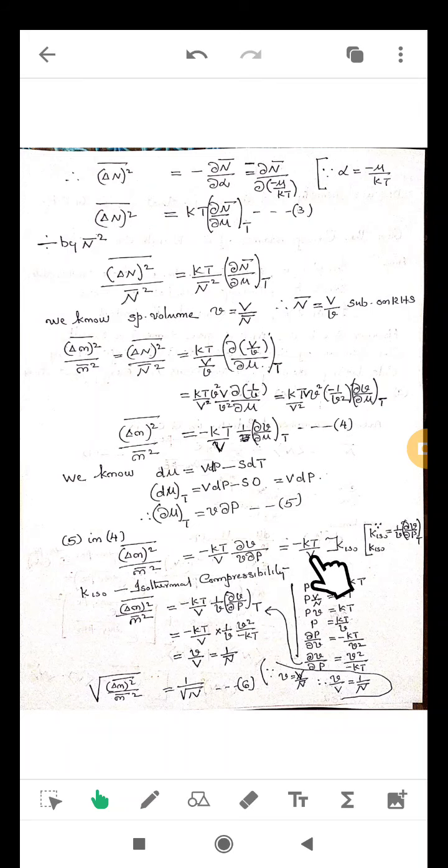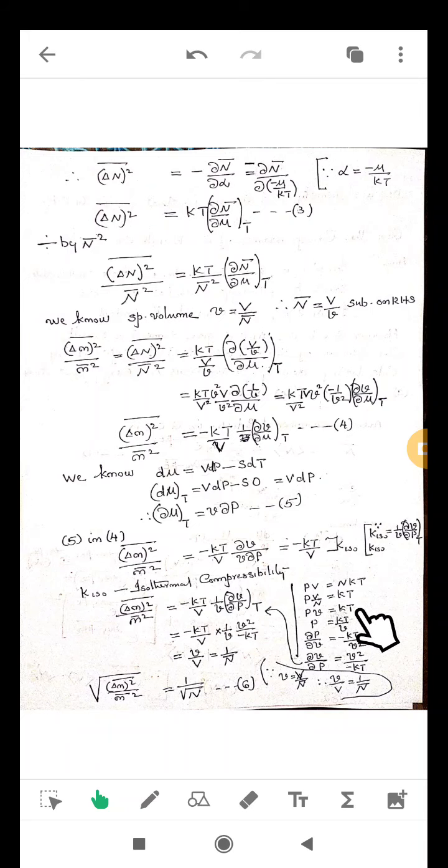Then minus kT by V, 1 by V dou V by dou P is called the isothermal compressibility K iso. So delta n bar square by n bar square equals minus kT by V into the isothermal compressibility. But by the ideal gas equation PV equals nkT, take n to the left side. So PV by n equals kT. But capital V by n is small v.